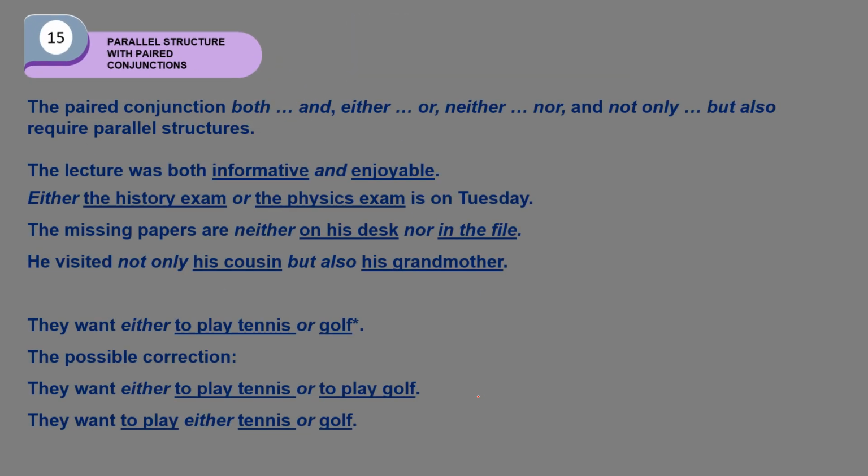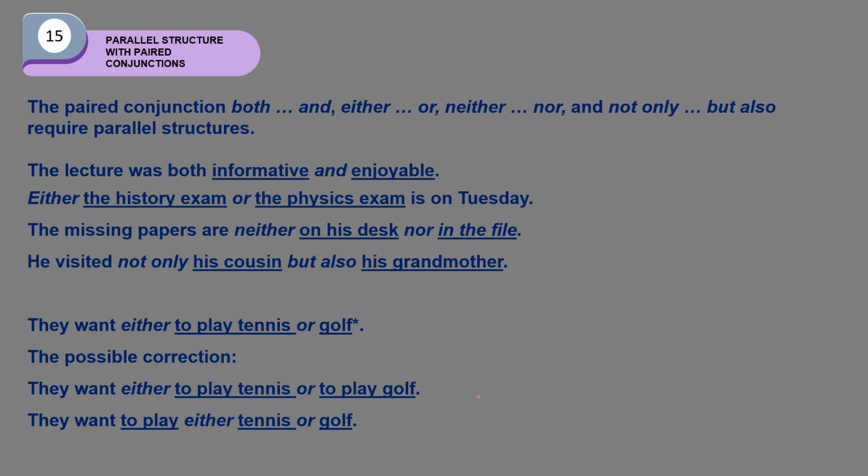Parallel structure with pair conjunctions. The pair conjunctions are both and, either or, neither nor, and not only but also. Both blah blah and, either blah blah or, neither blah blah nor, and not only blah blah but also require parallel structures.